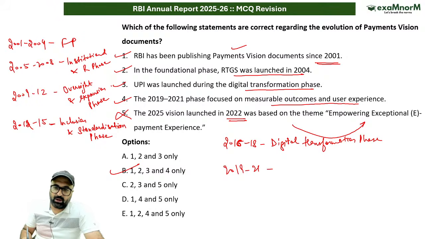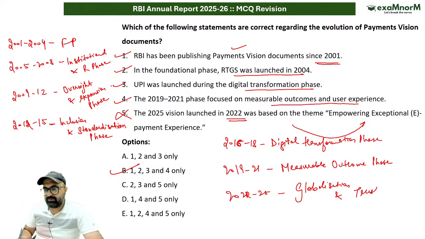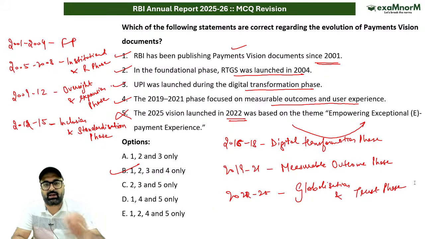Then if I say 2019 to 21, it is the measurable outcome phase, and 2022 to 2025, it is the globalization and trust phase. Globalization and trust phase. You need to remember these phases, guys. Direct question पूछा जा सकता है, तो अब ये नहीं कह सकते सर ये फेज याद नहीं है. अगर क्वेश्चन आया तो आपको आंसर करना ही पड़ेगा. You cannot run. Okay? Clear हो गया point? I guess it is clear.